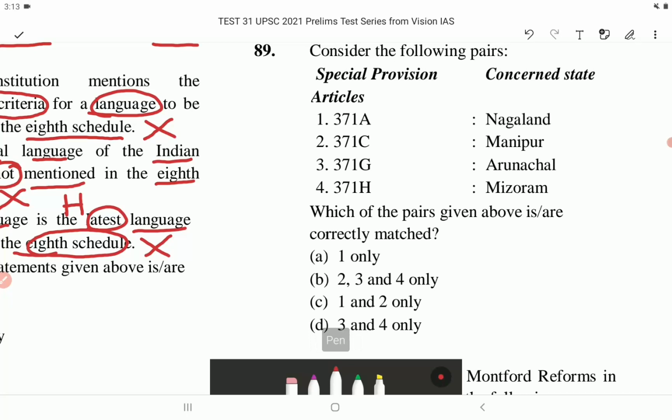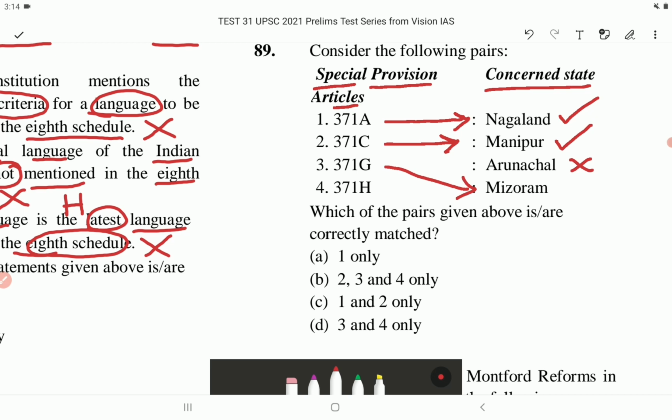Consider the following pairs. On one side we have special provision articles, and on the other side we have the concerned state of these articles. Number 1, 371A, it is associated with Nagaland. This is correct. Article 371C is associated with Manipur. This is correct. Number 3, Article 371G, it is associated with Arunachal. This is incorrect, but it is associated with Mizoram.